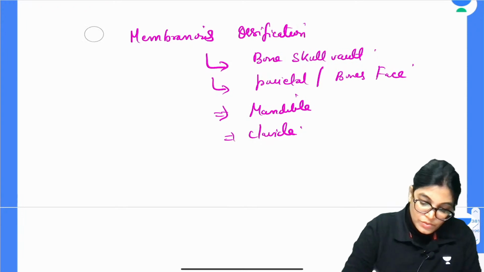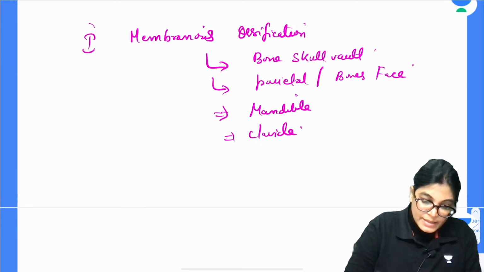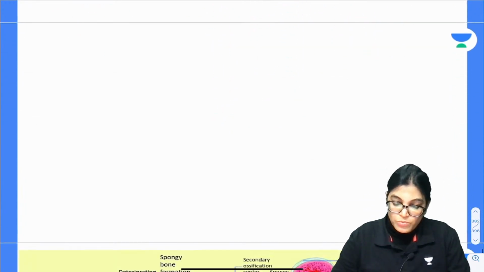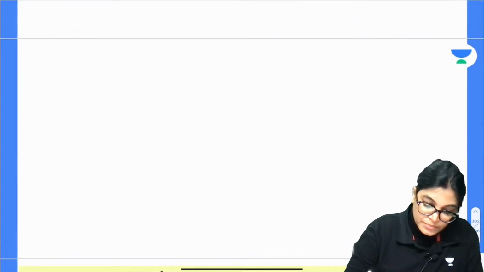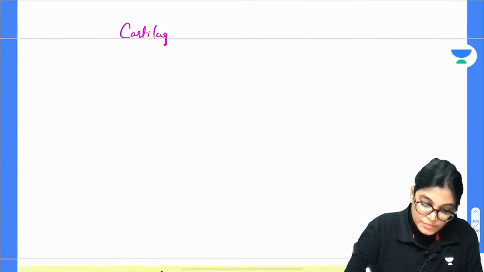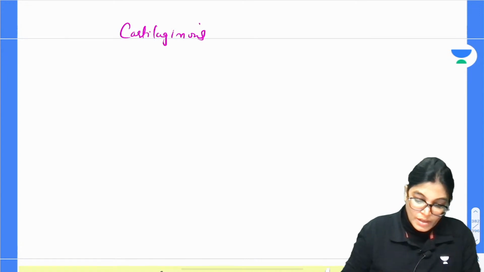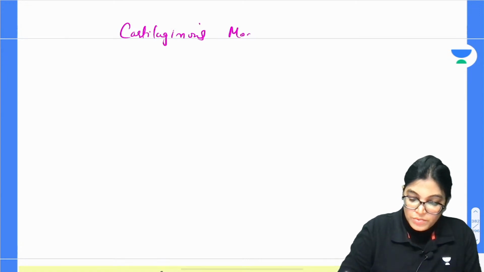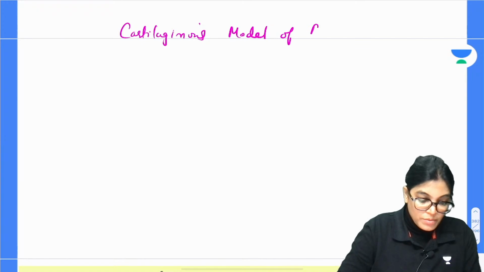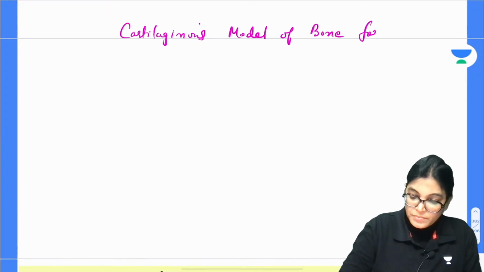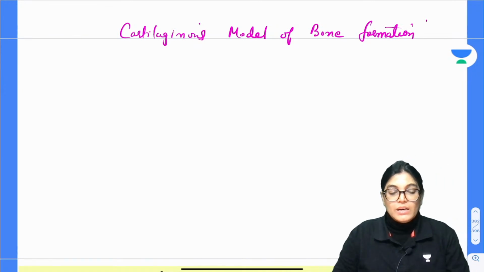Now, this is the one category. The second category is the cartilaginous model of bone formation. Now, in the cartilaginous model of bone formation, what happens?